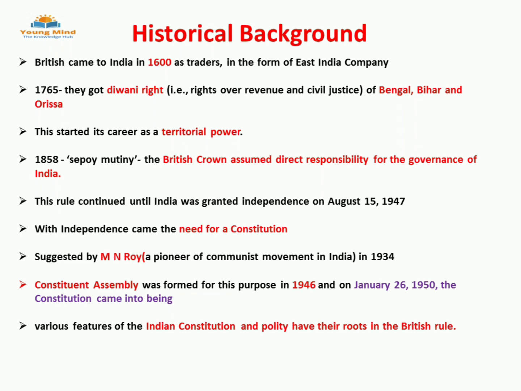Till the entry of the East India Company, everything was well and good in India, because every king was ruling their state with their own rules. In 1600, the East India Company came to India as traders. While coming, they came with an exclusive license. That is, the East India Company was given this charter.